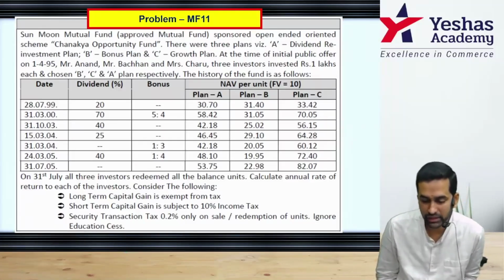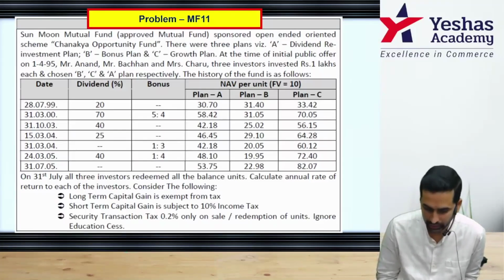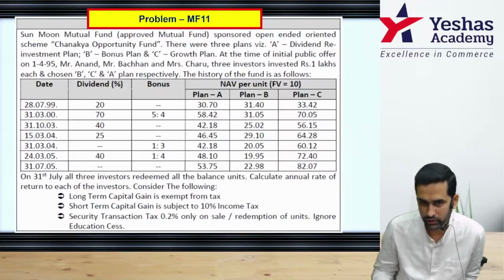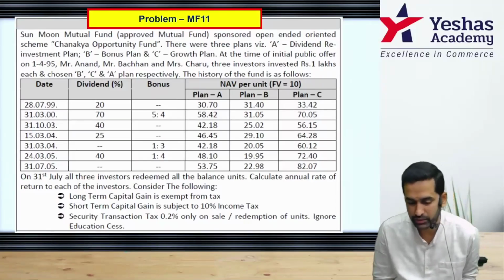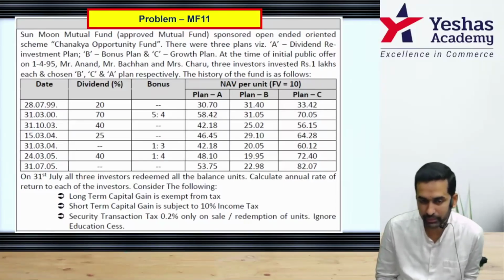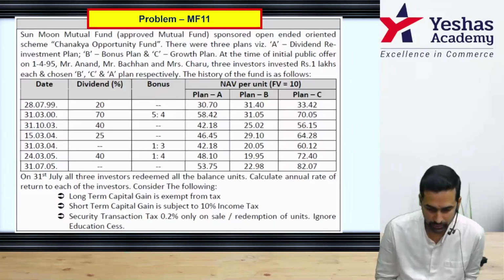At the time of the initial public offer on 1/4/1995, Mr. Anand, Mr. Bachchan, and Mrs. Charu, three investors, invested 1 lakh rupees each, and they selected plan B, C, and A respectively. So the first one selected B, the second one selected C, and the third one selected A. The history of the fund is as below.